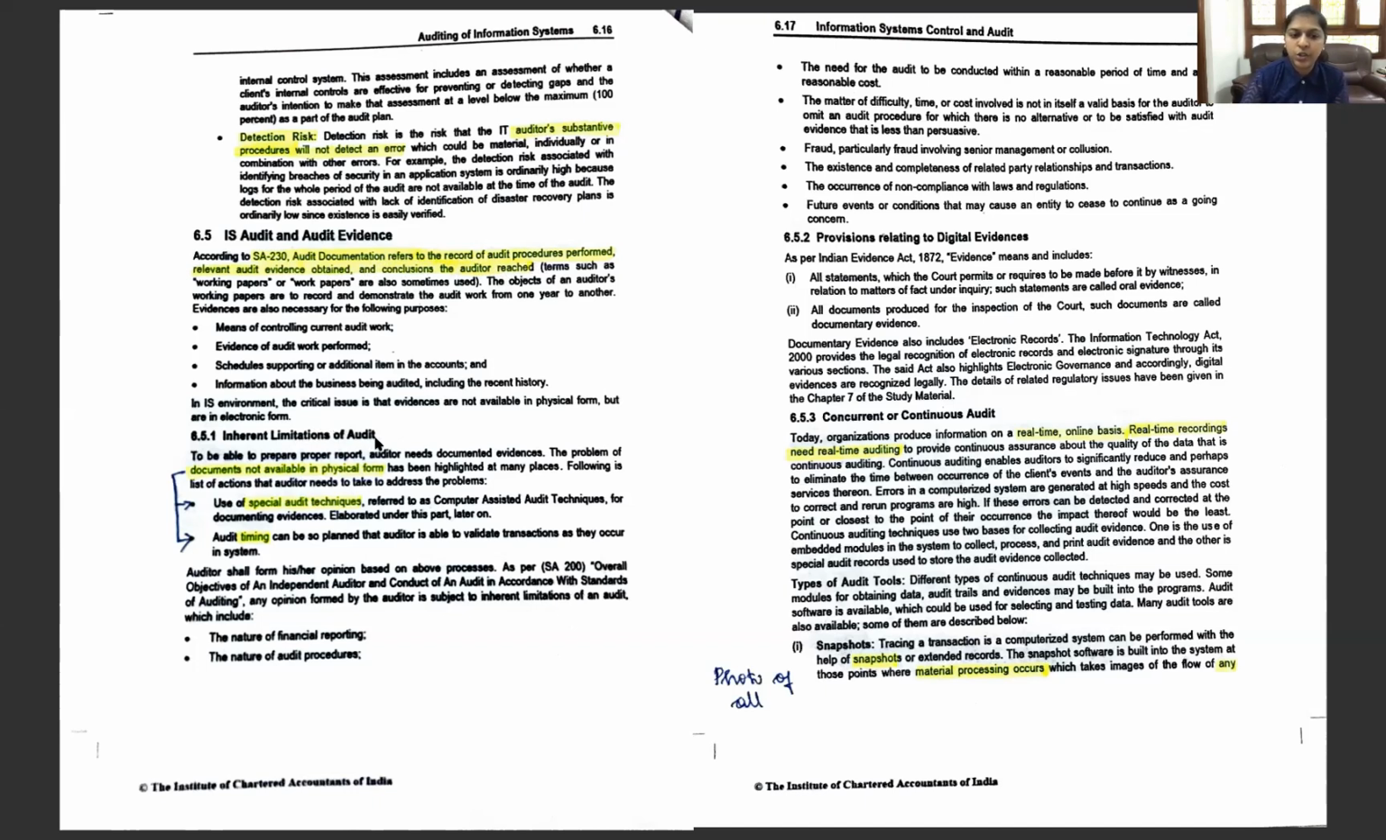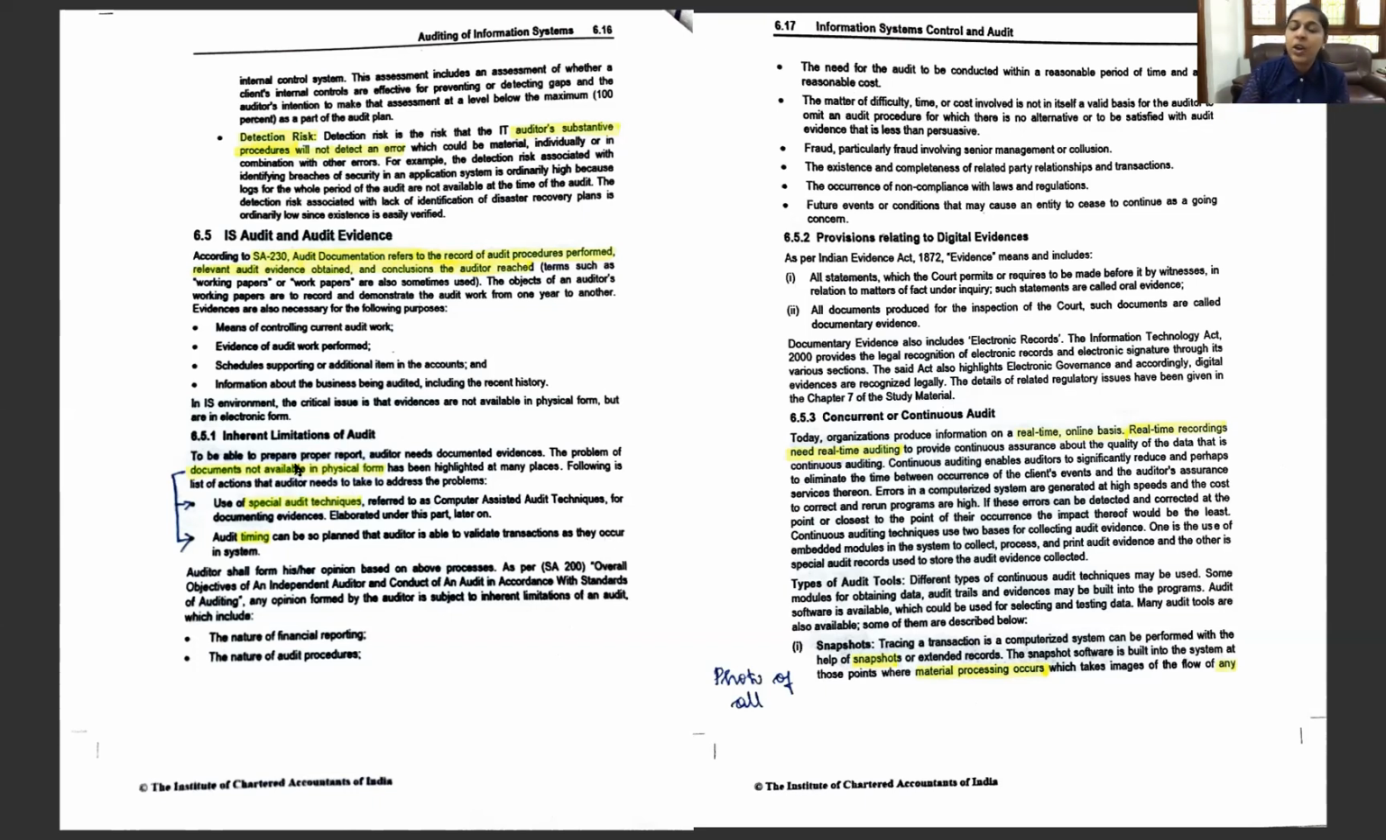How are we going to overcome? One of the inherent limitations in an audit of an information system is that there is no evidence in a paper form. So how are we going to overcome it? By using special audit techniques and by timing our audit in such a way that we can validate transactions as they occur. That is, we are mentioning here the concurrent audit procedure.